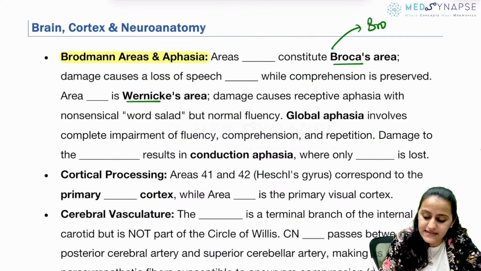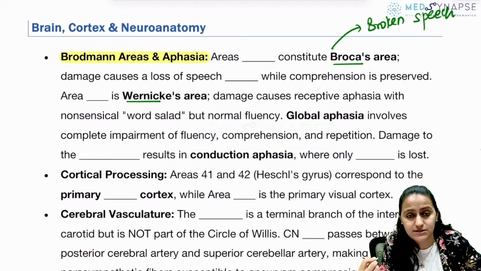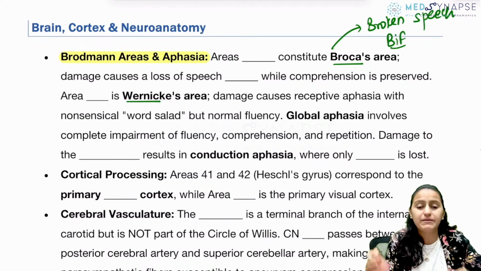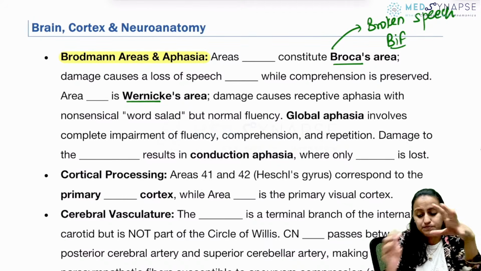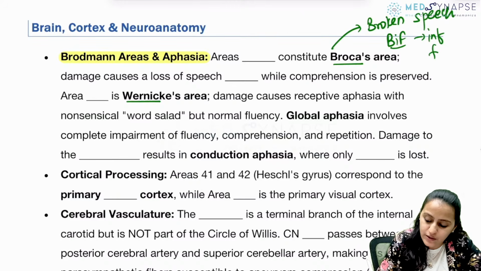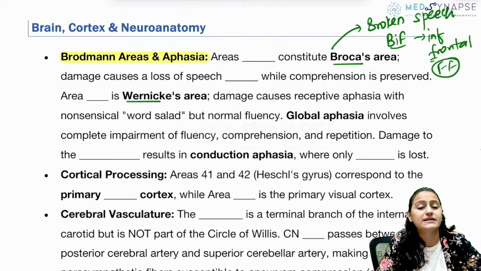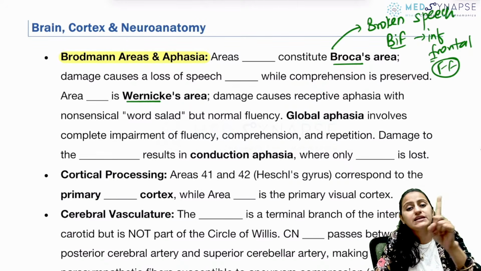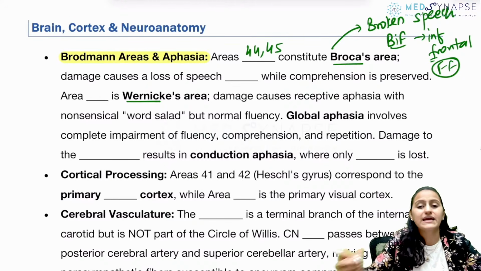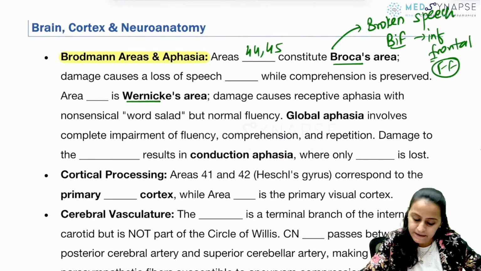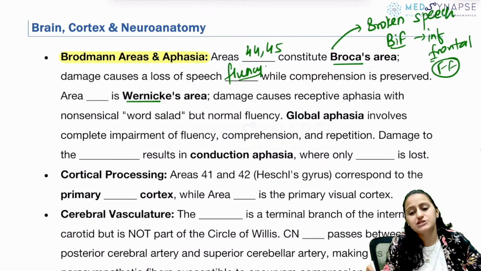Remember the mnemonic for Broca's. When Broca's area is gone, the patient has broken speech. That means the fluency is gone. Remember the alphabet coming proximal, BIF. It is inferior frontal. So Broca's is located in the inferior frontal gyrus. FFF. Also remember what number for Broca's? 44, 45. FFF. It is area 44, area 45. Very good. So that causes a loss of speech fluency, broken speech in Broca's.